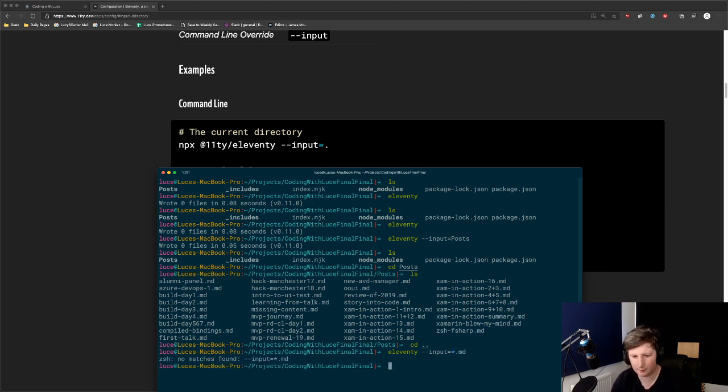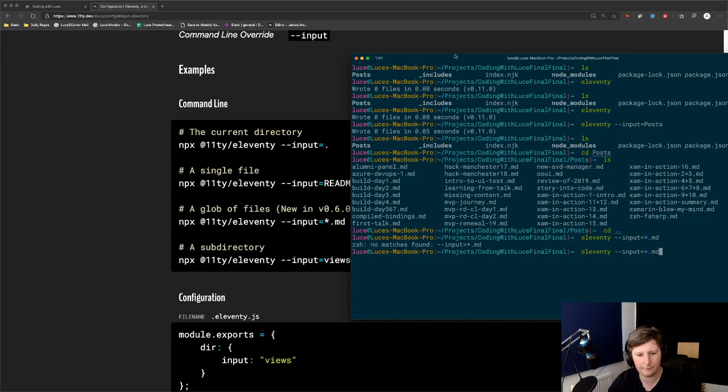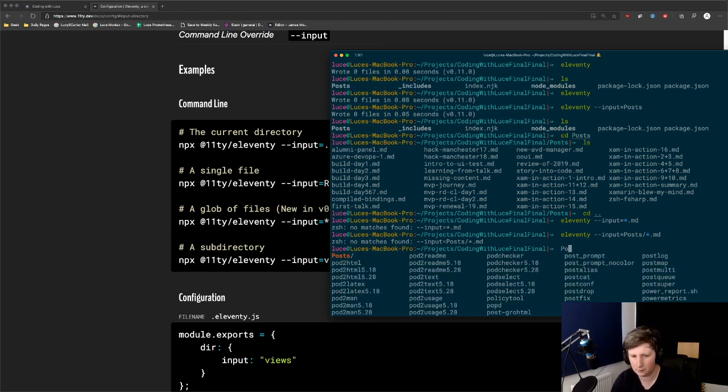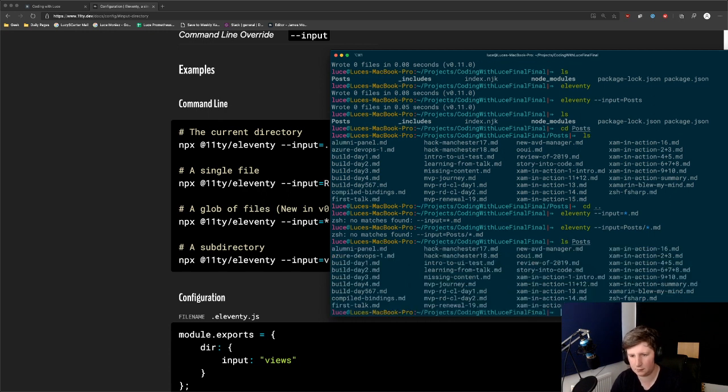But it should just work out of the box, but no. Input equals posts style.md. No files found. So if we just list what's in posts, there's definitely markdown files, so what's the problem?